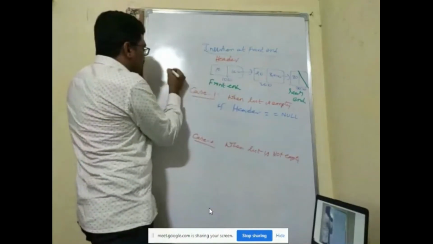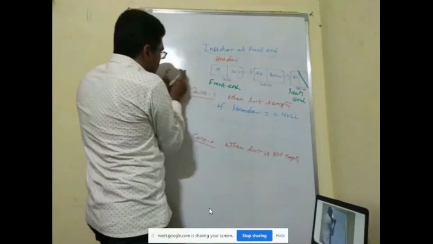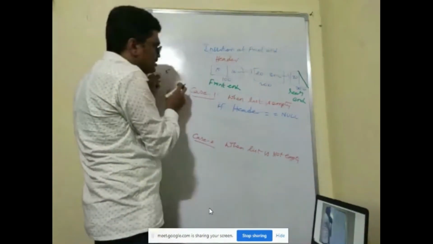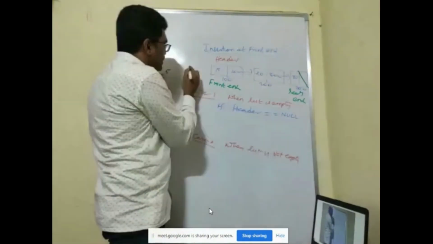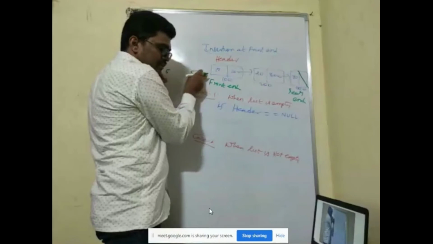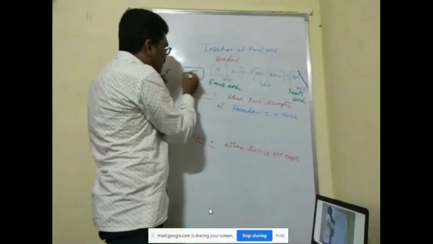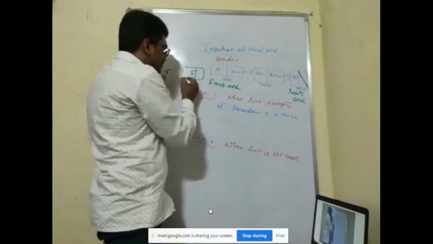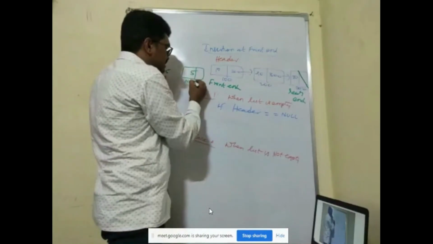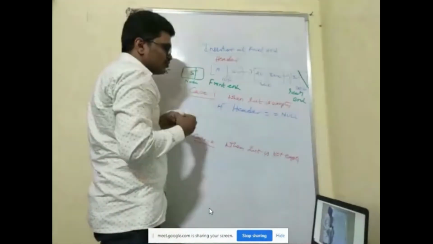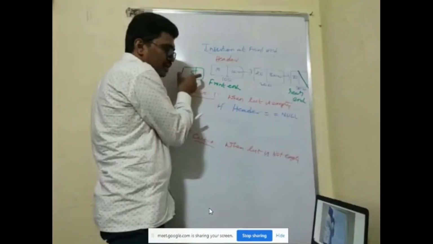Okay. So one point that you have to remember is, I want to insert something. Suppose I want to insert the int value 5. I cannot insert 5 as it is. 5 should be in the form of a node. If it is in the form of a node only, I can insert it. Is that fine?